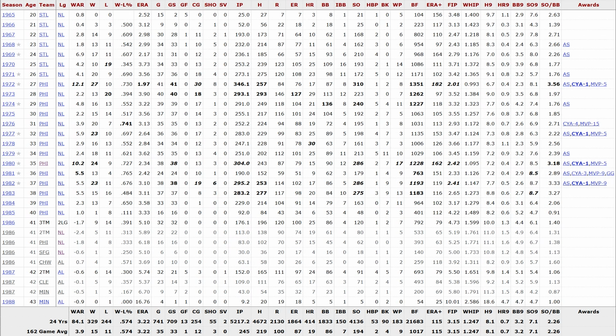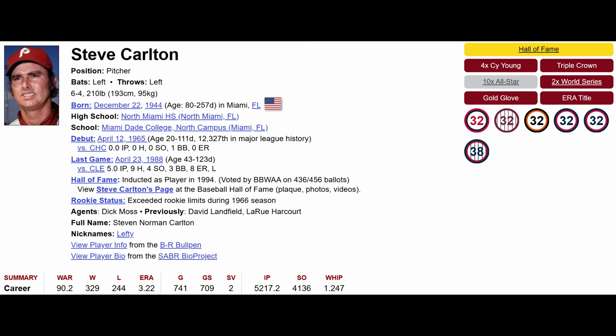And indeed, it is Steve Carlton. I'm glad I didn't guess Mike Schmidt. I'm glad I was able to sort of wait it out and figure out that this was a pitcher and see the Cy Young awards. But yep, an incredible baseball reference page for Steve Carlton, one of the all-time great pitchers. All right, final round, round 10, and then we're going to tally up the points here at the very end. I know for a fact this is a hitter, but can I get another 5-pointer? I'd love that. Let's try.